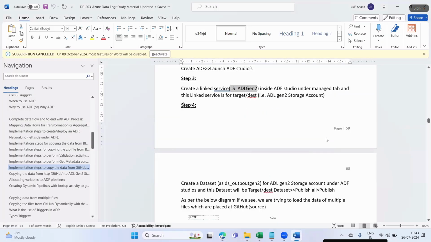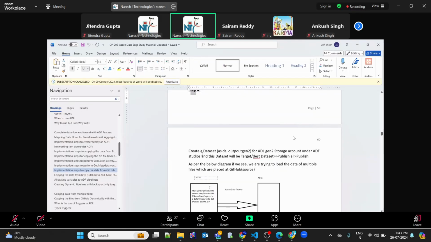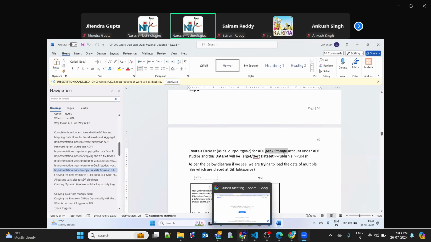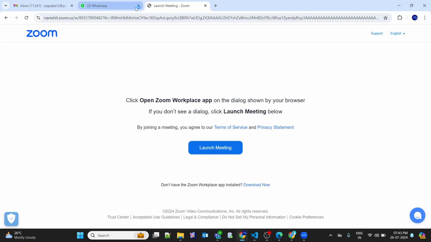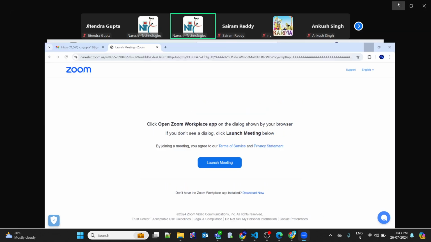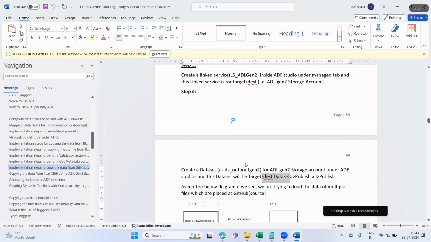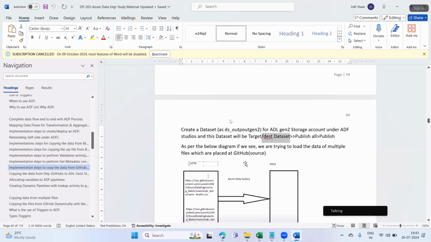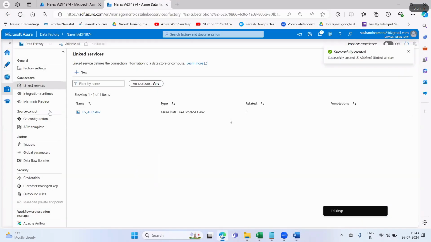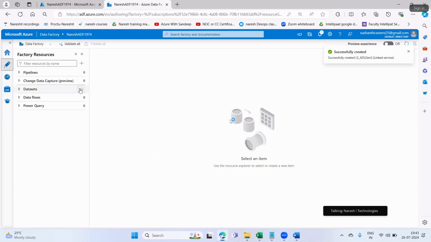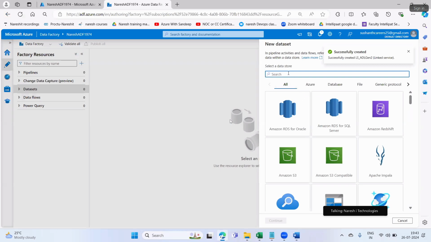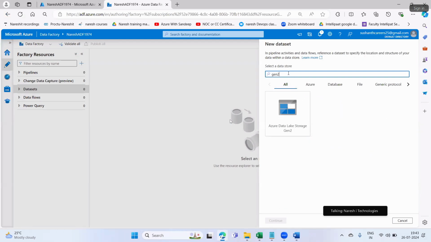The next step, step 4, create a dataset for the ADL Gen2 storage account under ADF Studio. This dataset will be our target dataset. I'll come here to Author and say new dataset, Gen2.